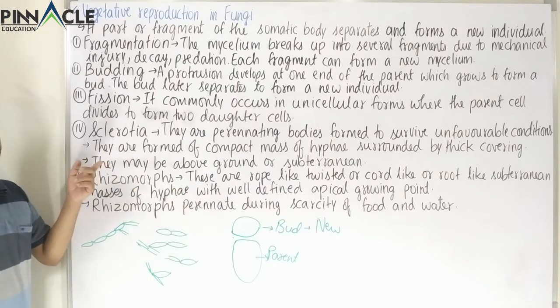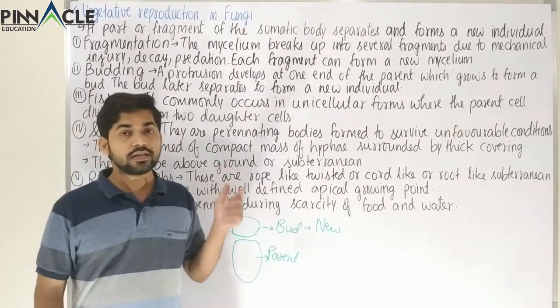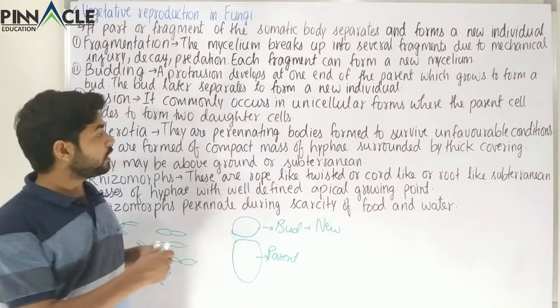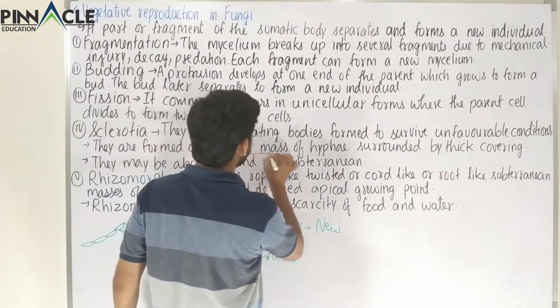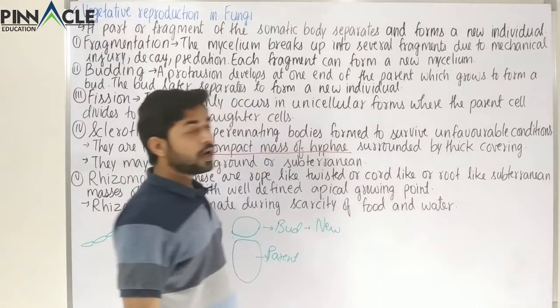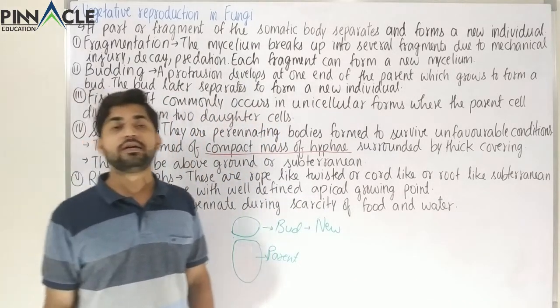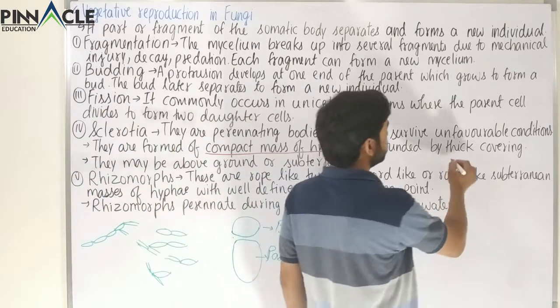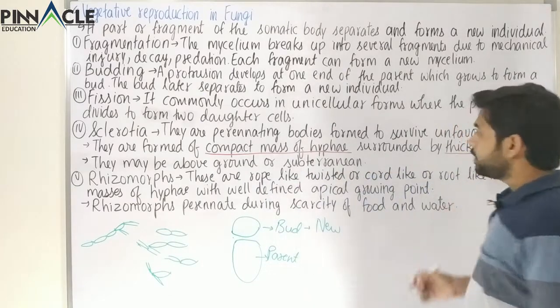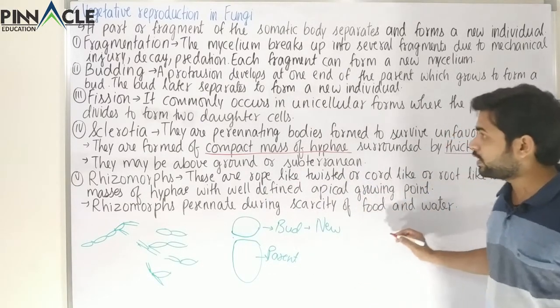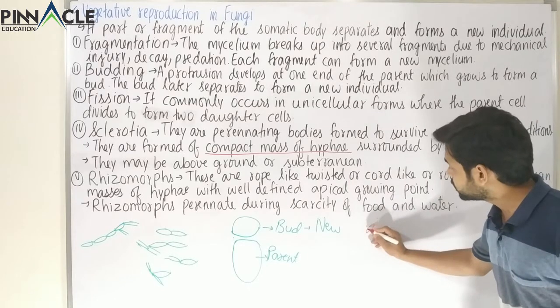They are formed of a compact mass of hypha. This is the important point. They are formed of a very compact mass of hypha. Now these hyphae are surrounded by a thick covering. For example, if we see the structure of a sclerotia, it is something like this.